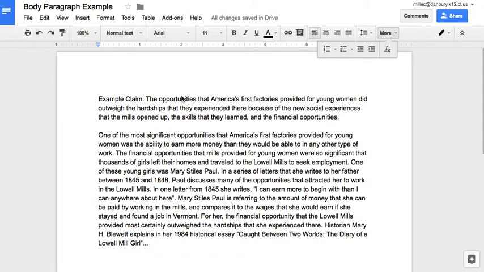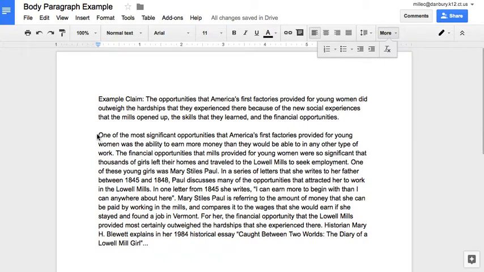Okay, at this station you're going to be learning about and revising and working on your body paragraph. We're going to focus on three things. One is how to restate and answer the question and transition into our paragraph. The next is how to cite evidence before we give our quotes and supply our evidence. And the third thing we're going to look at is explaining and elaborating our quote or our evidence and linking it back to our argument for that paragraph.